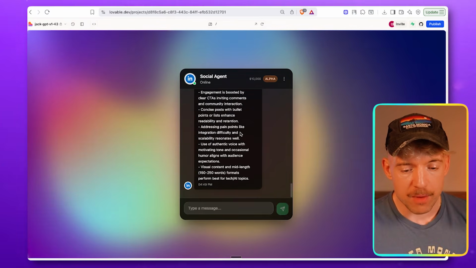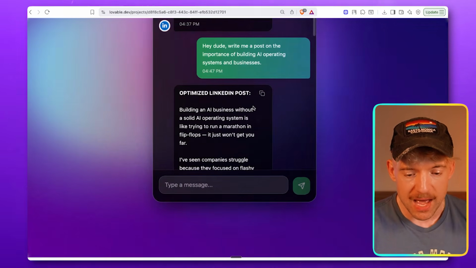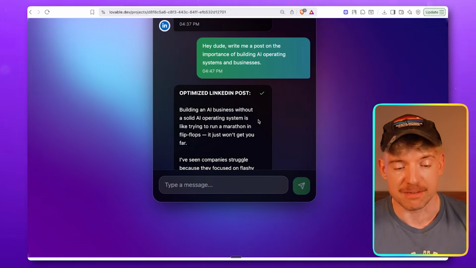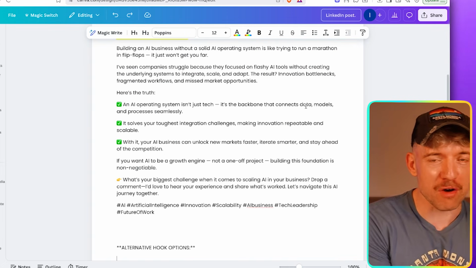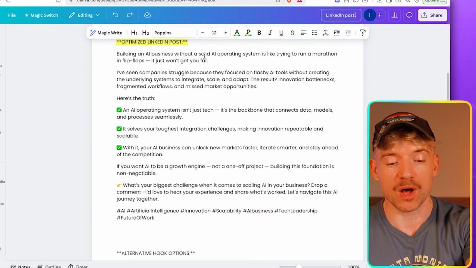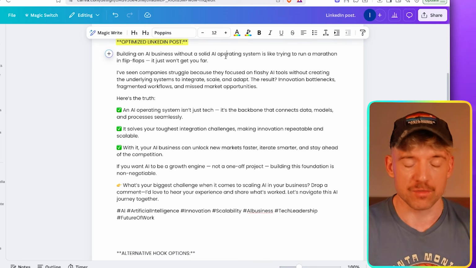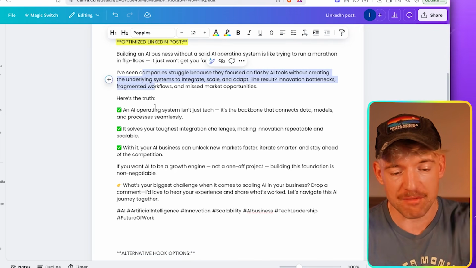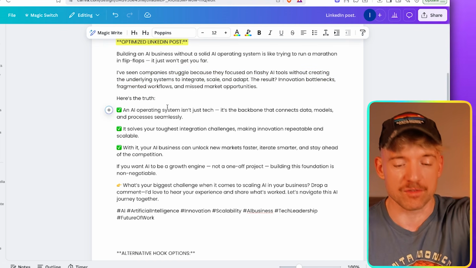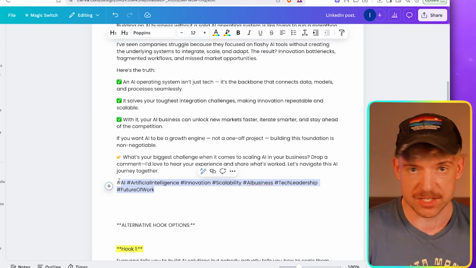So if I come over to Loveable now, you can see what we've got here. Check this out, guys. If I zoom in and show you this, for example, I can just copy it and post for simplicity. Now, before I show you why this is so revolutionary, I want to show an example of what it just produced. Building an AI business without a solid AI operating system is like trying to run a marathon in flip-flops. It just won't get you very far. Then it breaks down everything. Here's the truth: an AI operating system isn't just tech, it's the backbone, blah, blah. Then it gives you all the information, and it actually gives you key hashtags that you can use.